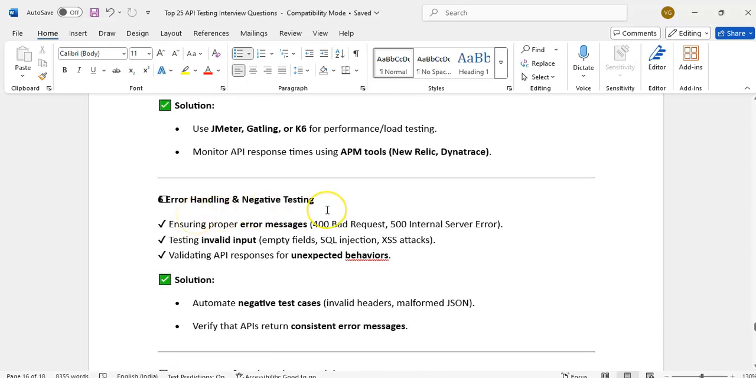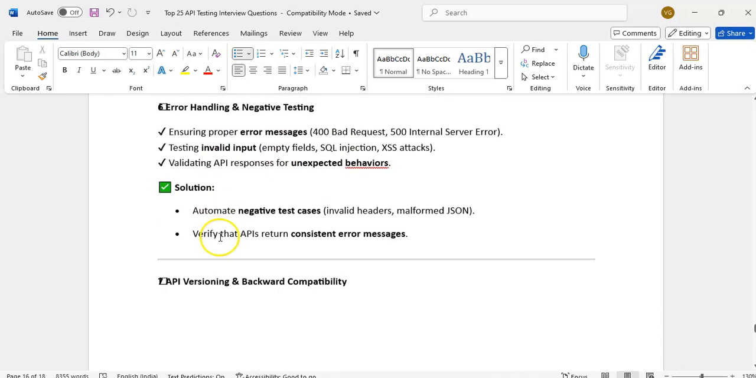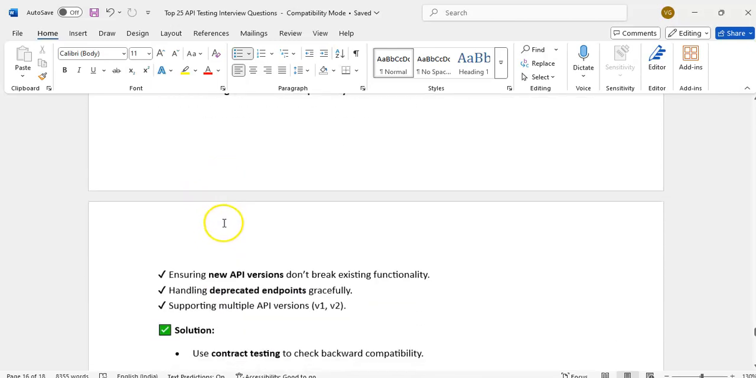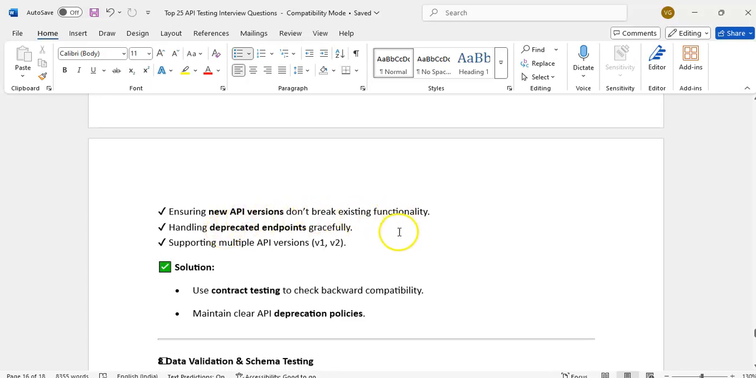Error handling and negative testing. We have to handle all the negative scenarios, different types of errors and negative testing. If you want to verify security testing also, SQL injection, XSS attacks, if you want to do that, that is also one challenge. Sometimes API versioning and backward compatibility, ensuring new API versions don't break existing functionality. Whenever a new version of the API is released, we have to make sure both the old one and the new one are working.